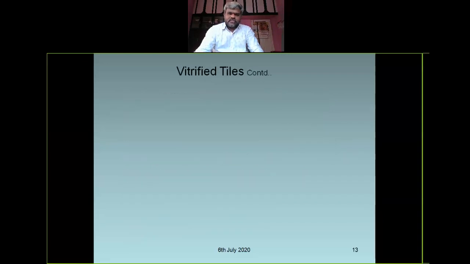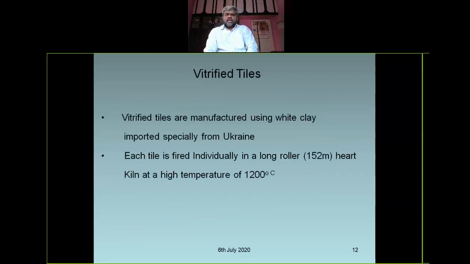Next, vitrified tiles. Vitrified tiles are manufactured using white clay, so they may be like white cement. The white clay is imported from Ukraine. Each tile is fired in a long roller hot kiln at a temperature of 1200 degrees centigrade, like bricks.